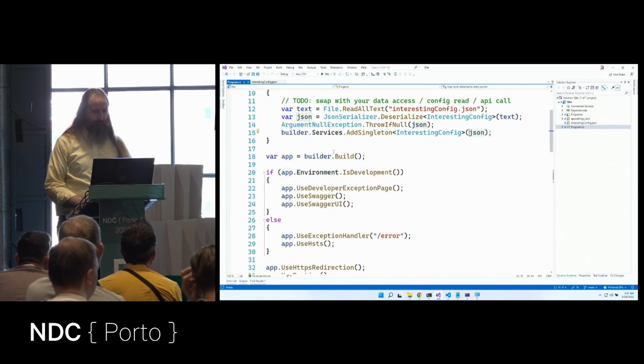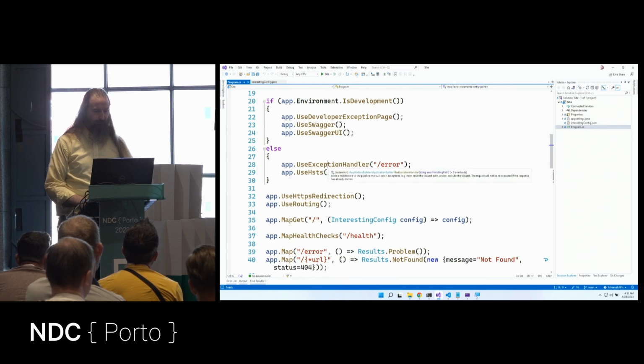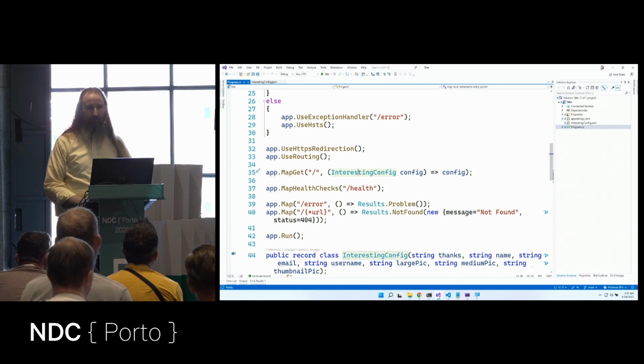So let's flip over to our request pipeline. In development, we'll show the exception page. We'll use Swagger and Swagger UI. In production, we'll grab our exception handler and we'll use certificate pinning. And then we'll map get and we'll inject this configuration file into our method from our IOC container.